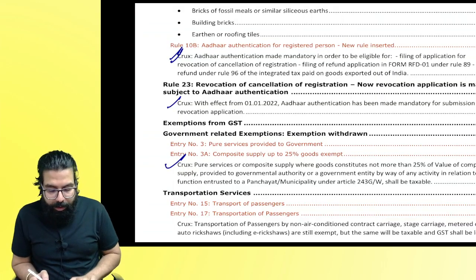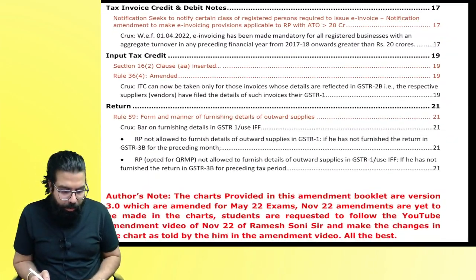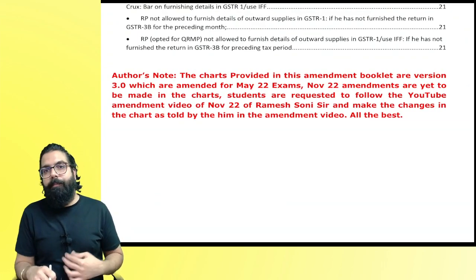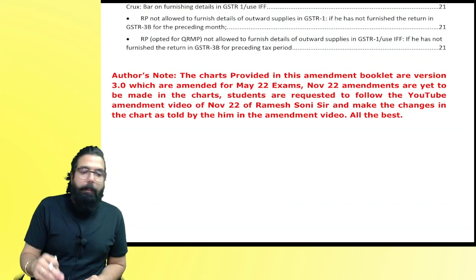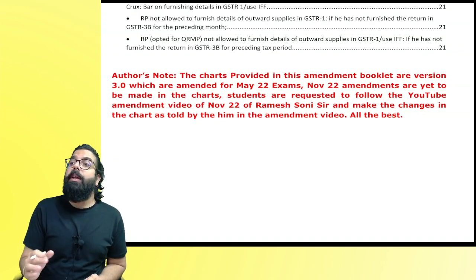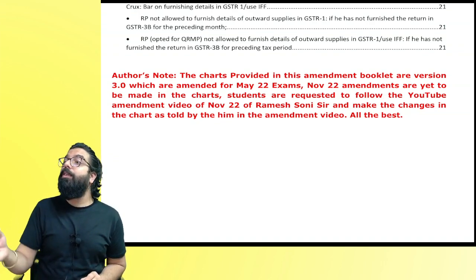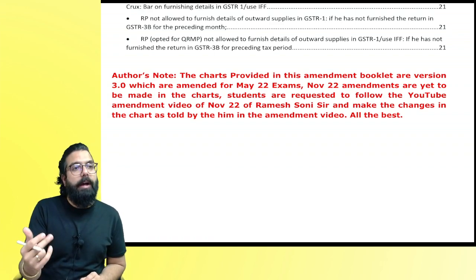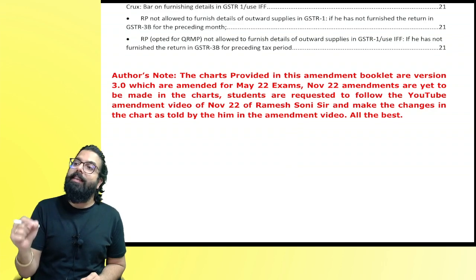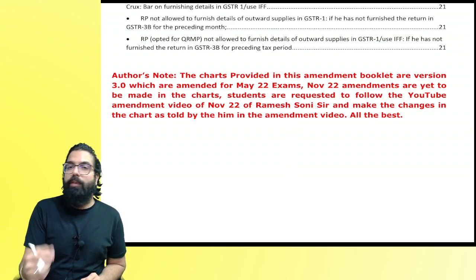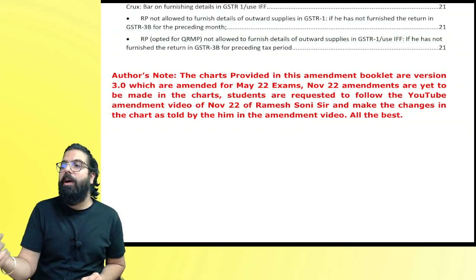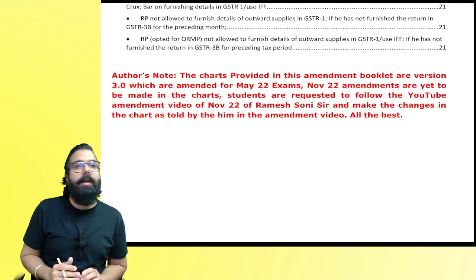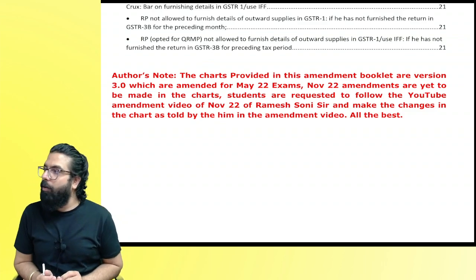So let's go ahead and now start understanding the amendment one by one in detail. See, what I have also gone ahead and done is along with the amendment ka notes, I have also gone ahead and given the old charts which were there, the version 3 chart book ka chart, so that when I am going ahead and teaching you now the amendment, we will go ahead and make the change in the chart also. So if you have my chart book version 3, which is the old chart book, in that chart book also you can make the amendment or basically the changes. Can we go ahead, everyone?